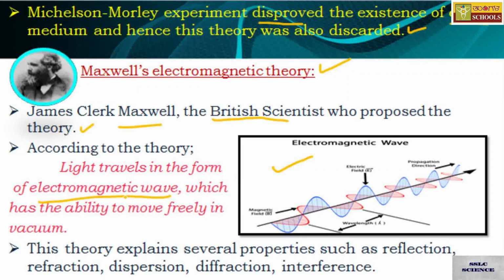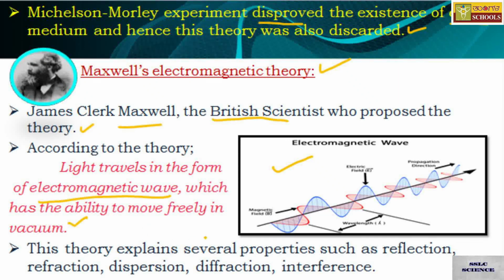Light travels in the form of an electromagnetic wave, which has the ability to move freely in vacuum, and it can even move in media as well. So whenever this reaches our eyes, that gives us the sensation of vision.